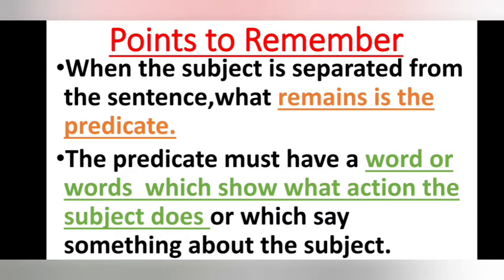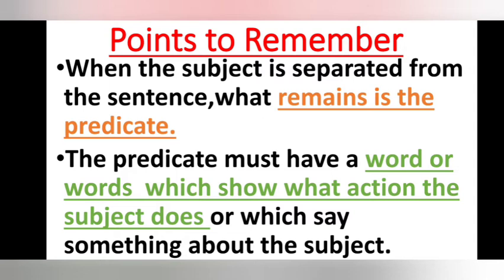The predicate part always contains a word or a group of words which tells us what action the subject does, or says something about the subject.